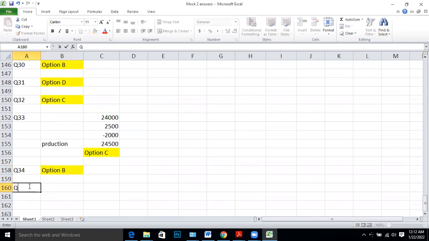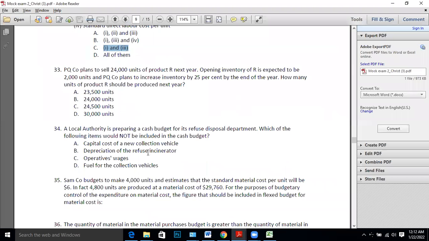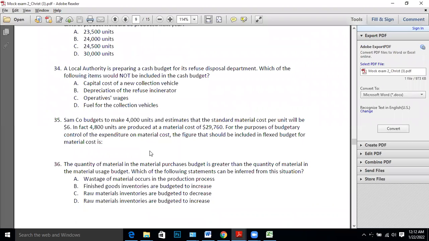35. Sam budgets to make 4,000 units and estimates the standard material cost per unit to be $6. In fact, 4,800 units are produced at a material cost of $29,760. For the purpose of budgetary control of the expenditure on material cost, what figures should be included in the flex budget for the material cost?